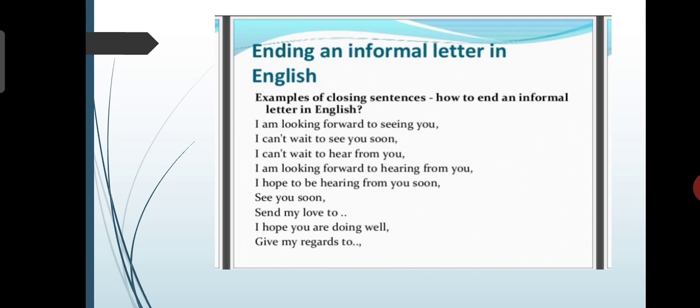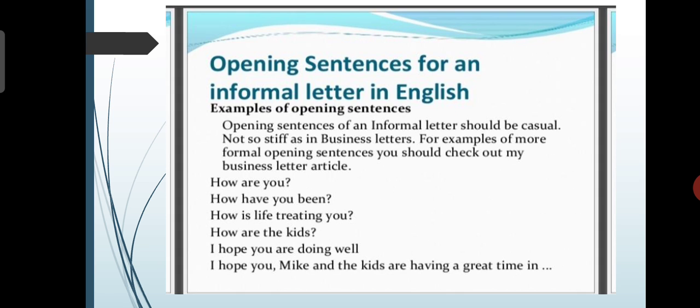Ending of an informal letter in English. Examples of closing sentences that show how to end an informal letter in English are as follows. I am looking forward to seeing you. I can't wait to see you soon. I can't wait to hear from you. I am looking forward to hearing from you. I hope to be hearing from you soon. See you soon. Send my love to. I hope you are doing well. Give my regards to. Okay?